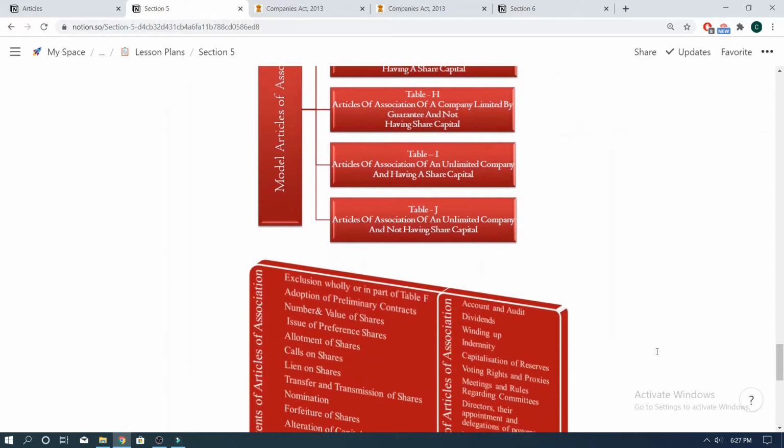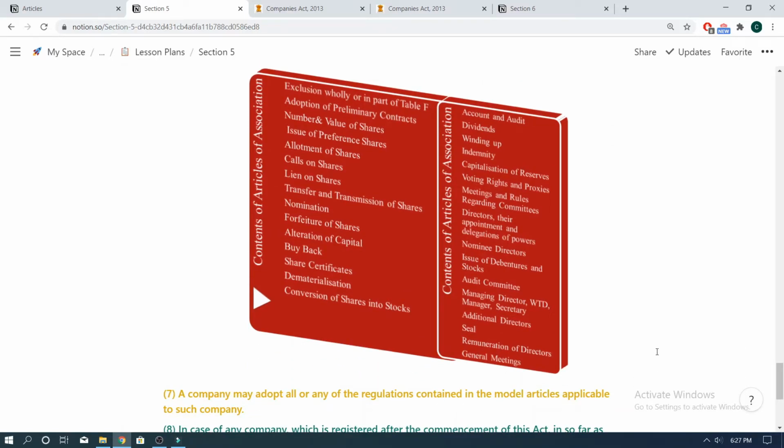So what are the contents of Articles of Association? Well, Articles of Association usually contains provisions relating to the following matter: exclusion wholly or in part of Table F, adoption of preliminary contracts, number and value of shares, issue of preference shares, allotment of shares, calls on shares, lien on shares, transfer and transmission of shares, nomination, forfeiture of shares, alteration of capital, buyback of securities, share certificates, dematerialization, conversion of shares into